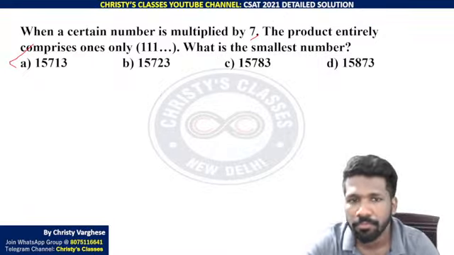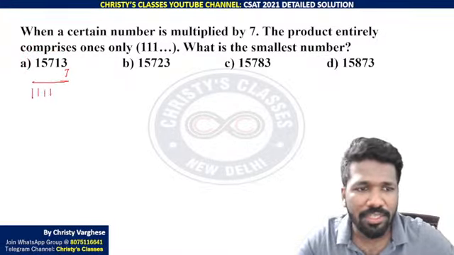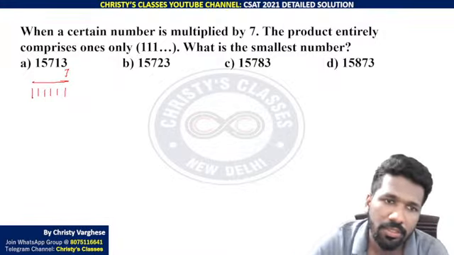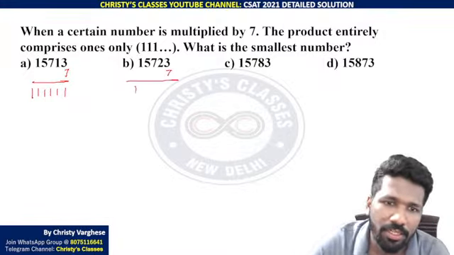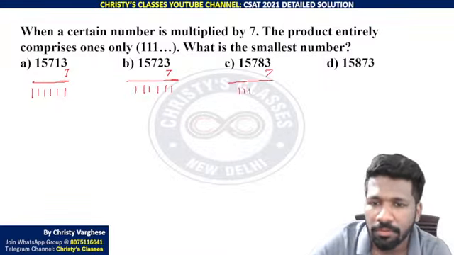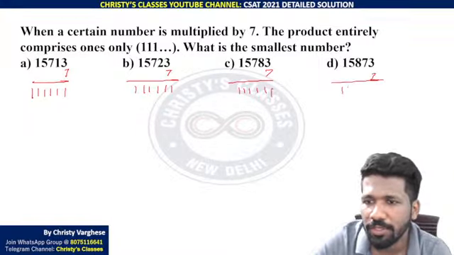A 5-digit product will be 11111. That is smaller than the 15,000 range. It will be 11,000 only, na? So we can confirm that it is 6 ones. 6 ones should be there. Whether this is correct, or this is correct, or this is correct, or this is correct, that is what the question is asking.